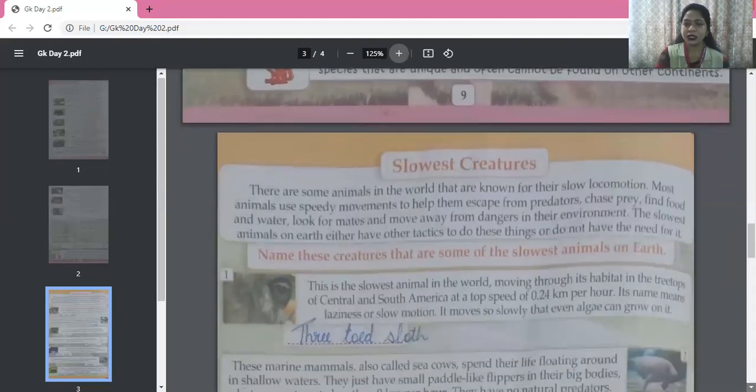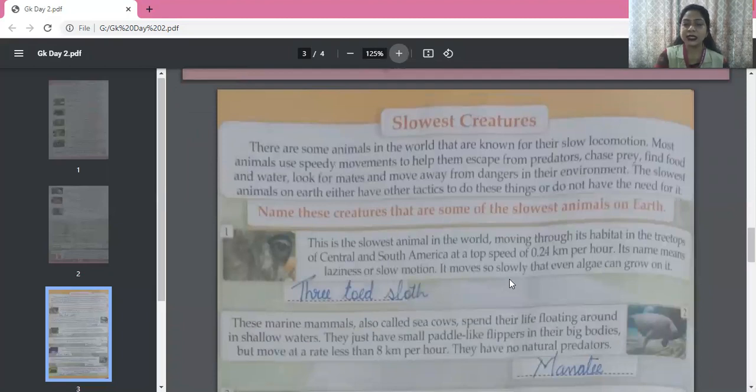Now there's a question. Name these creatures that are some of the slowest animals on earth. So, first one is, this is the slowest animal in the world moving through its habitat in the treetops of Central and South America at a top speed of 0.24 km per hour. Its name means laziness or slow motion. It moves so slowly that even algae can grow on it.